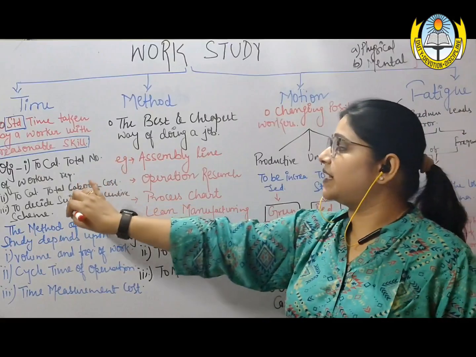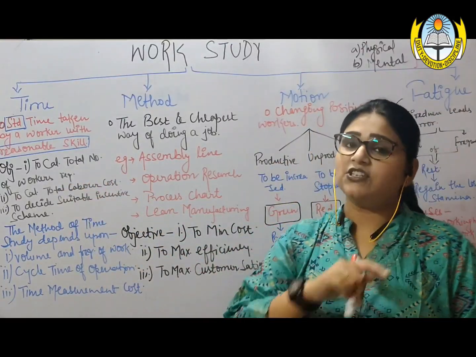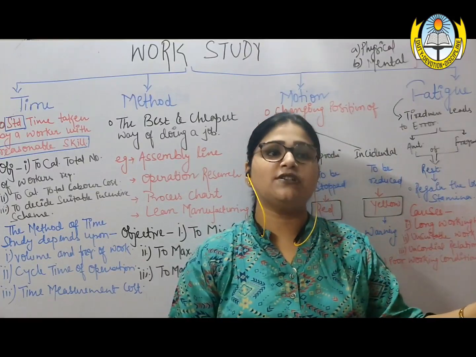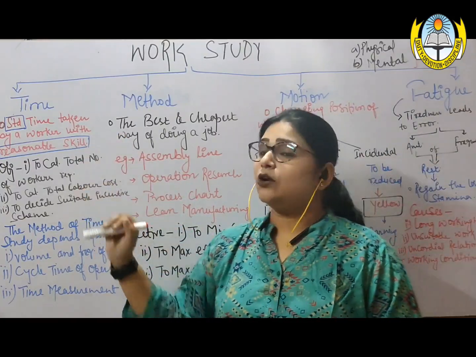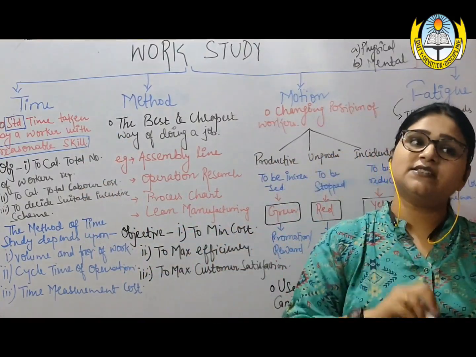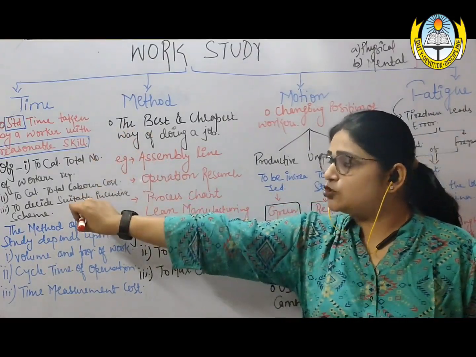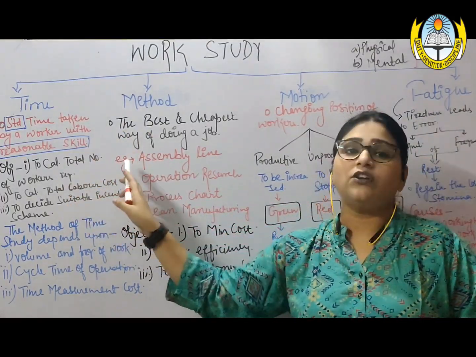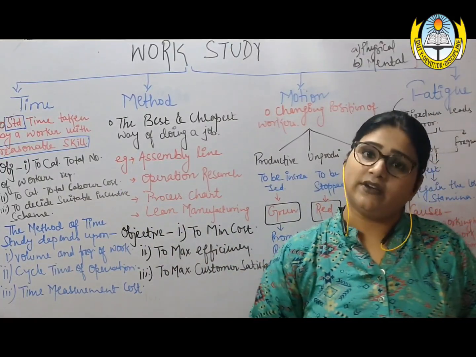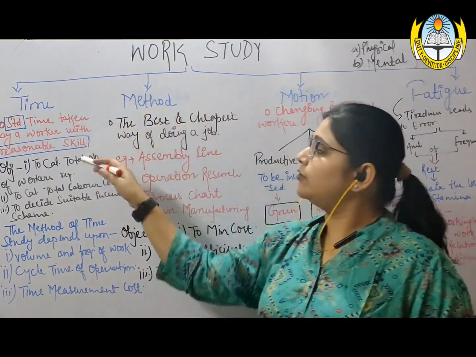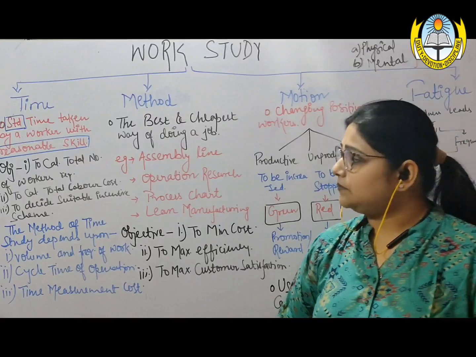So this helps to set up suitable incentive schemes for the workers so that the organization can clearly differentiate between efficient and inefficient workers. Also, this helps to find out the total labor cost. We already discussed how to calculate the wages paid. So when you know the number of people and the wages to be paid, you can easily calculate the total labor cost or the total factor payment to labor in the organization. So time study was helpful for ascertaining many of these concepts.